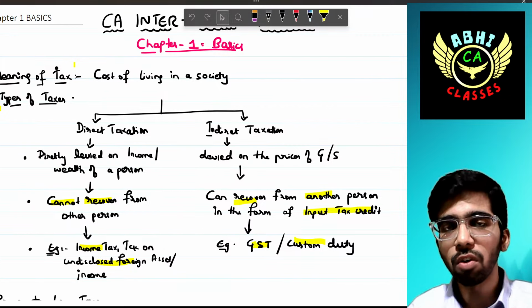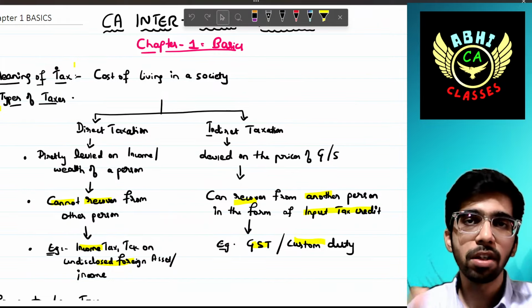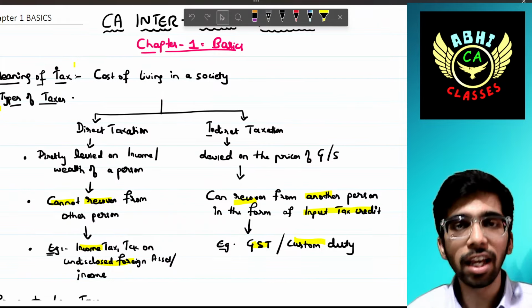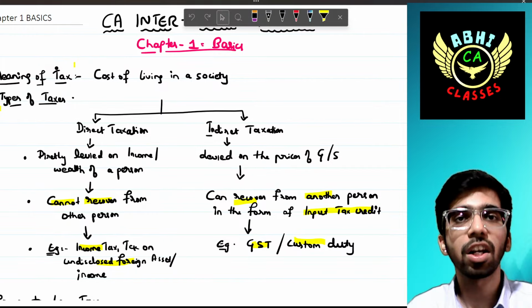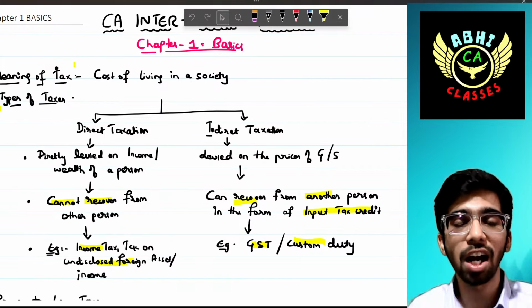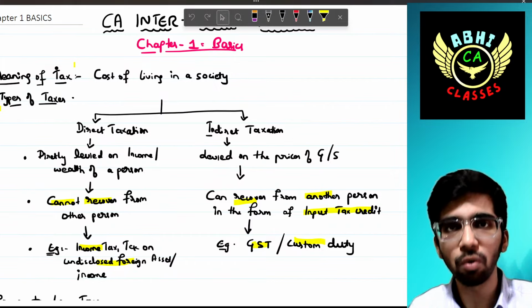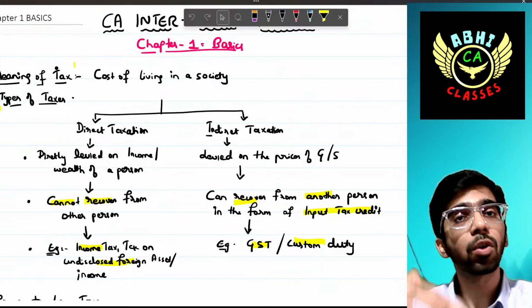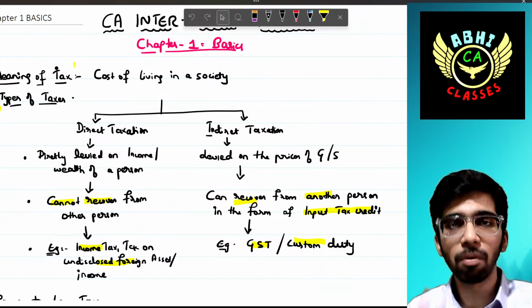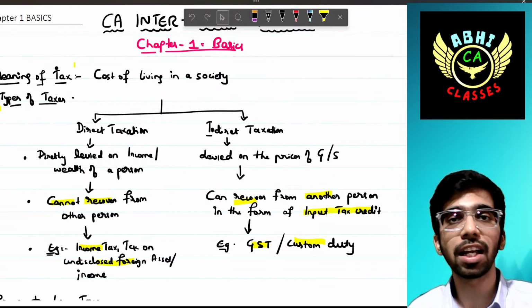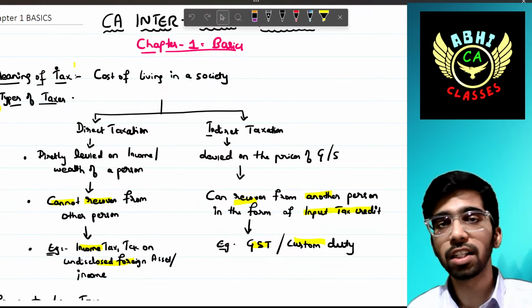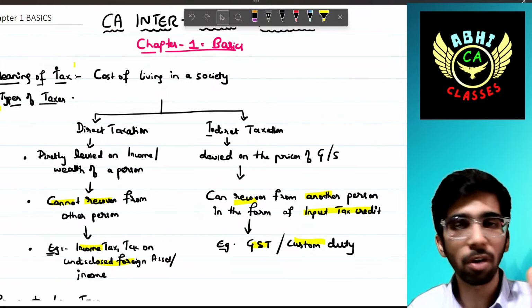So how do you get to know which chapters are A, B, C category chapters? We'll notify you as and when we initiate our chapters, as and when we start a new chapter, we'll notify you which category this chapter is related to. Let me clarify: chapter number 1, Basics, is categorized as C category. That is less important from the exam perspective.